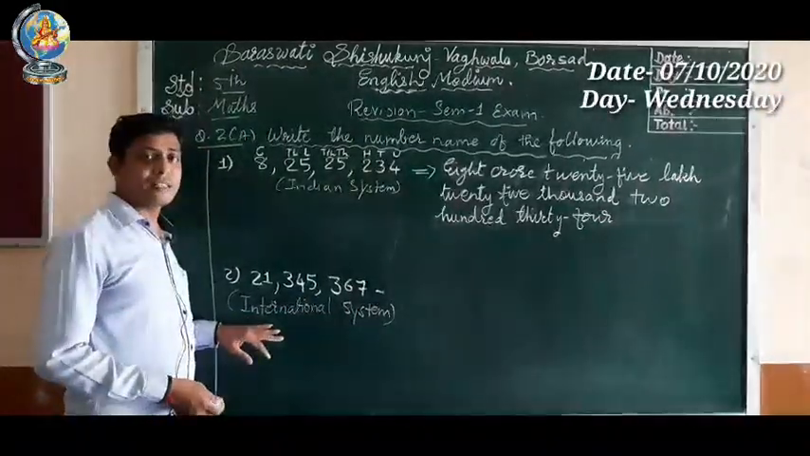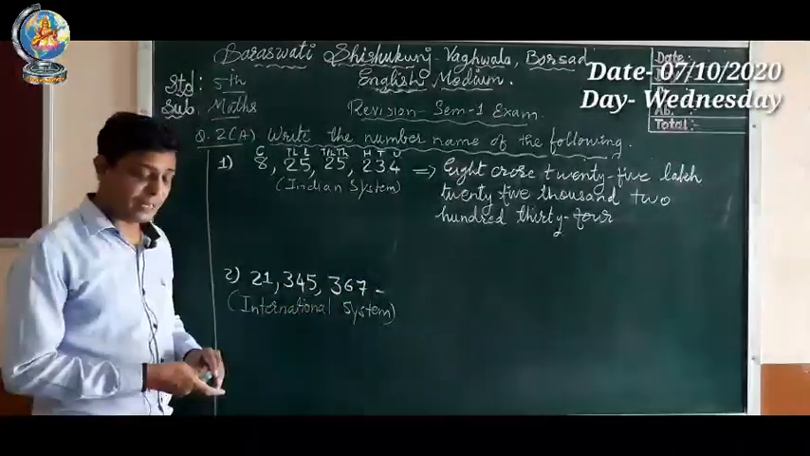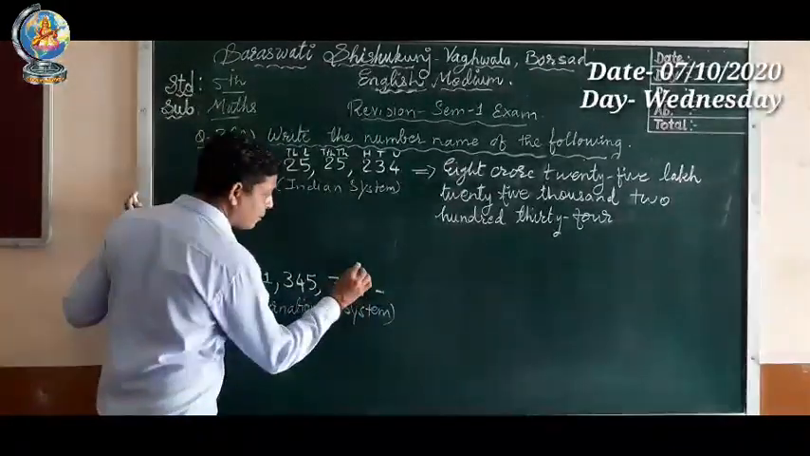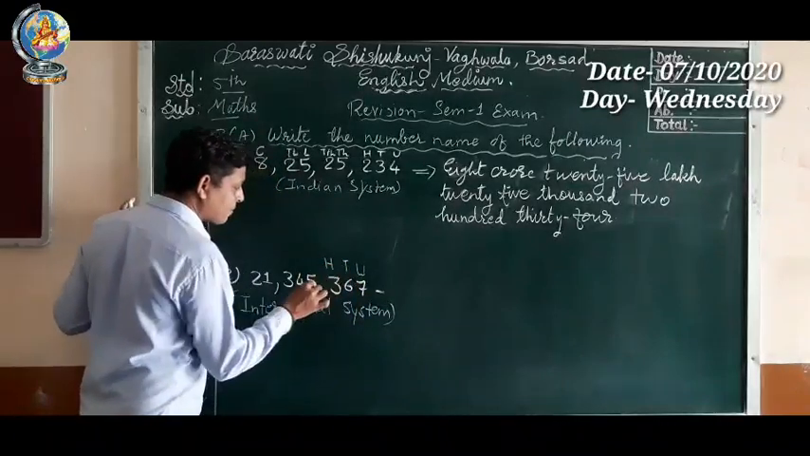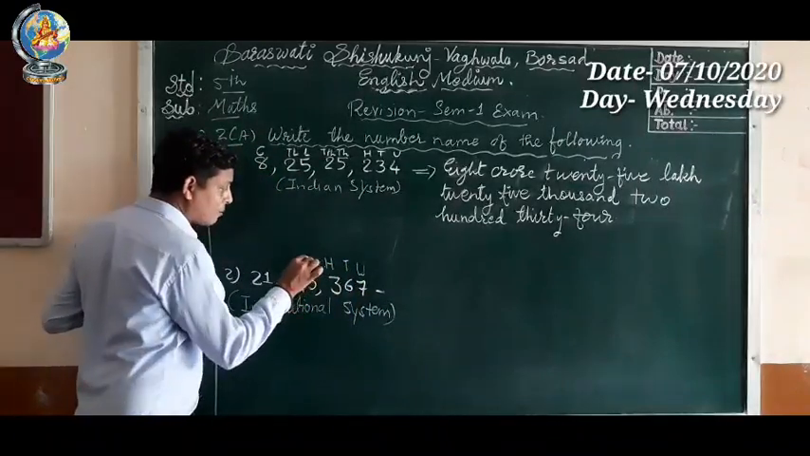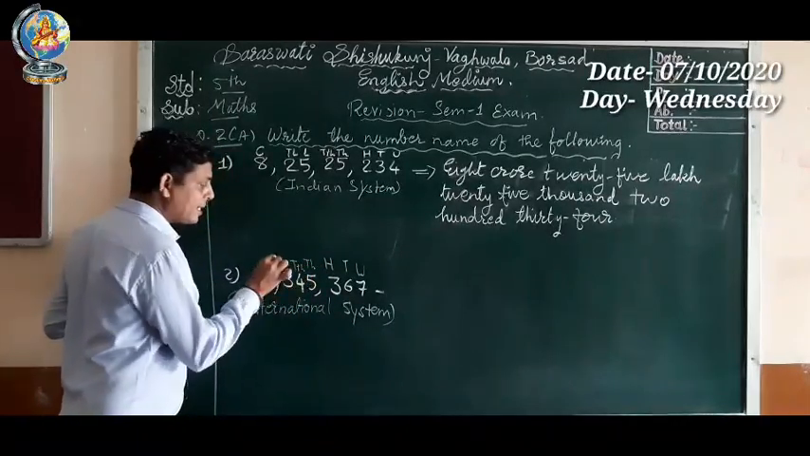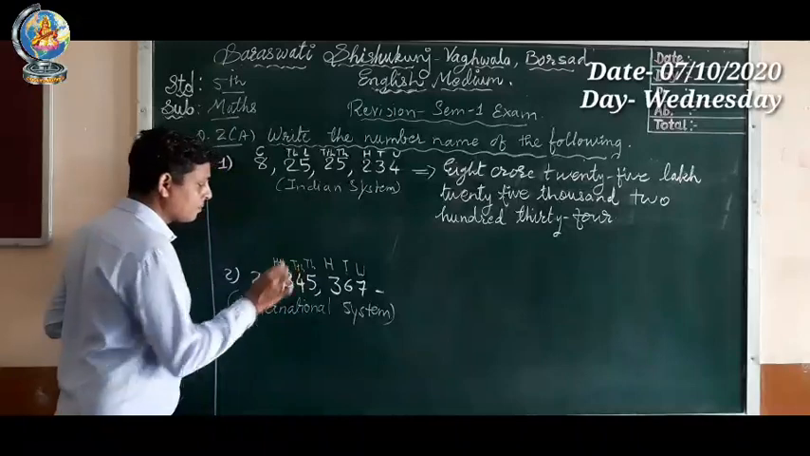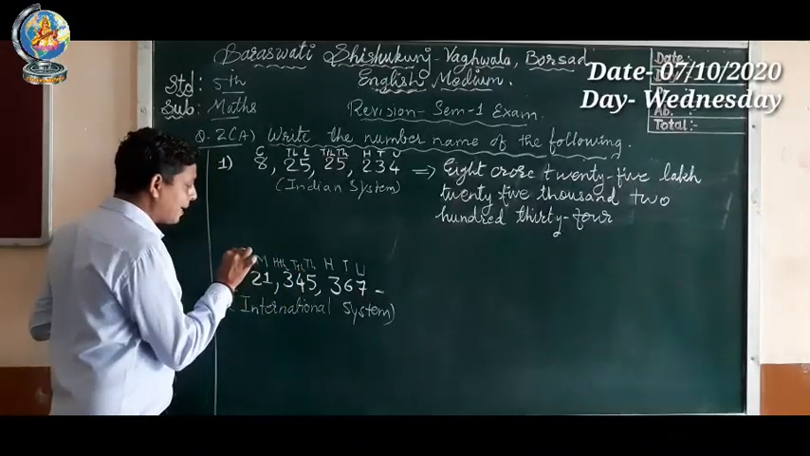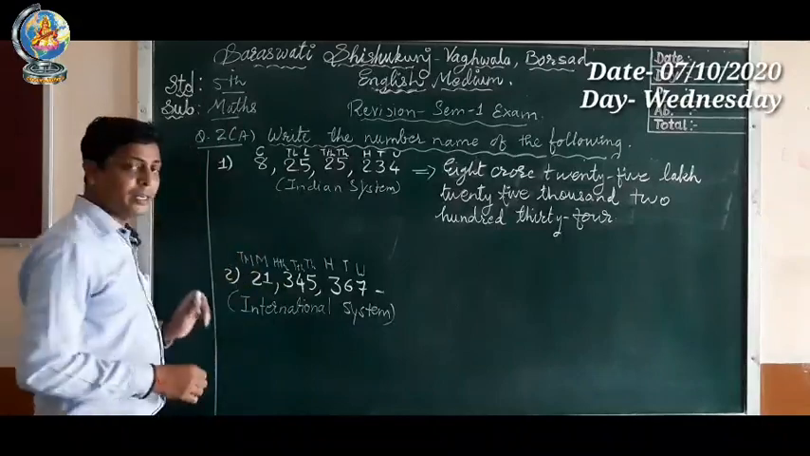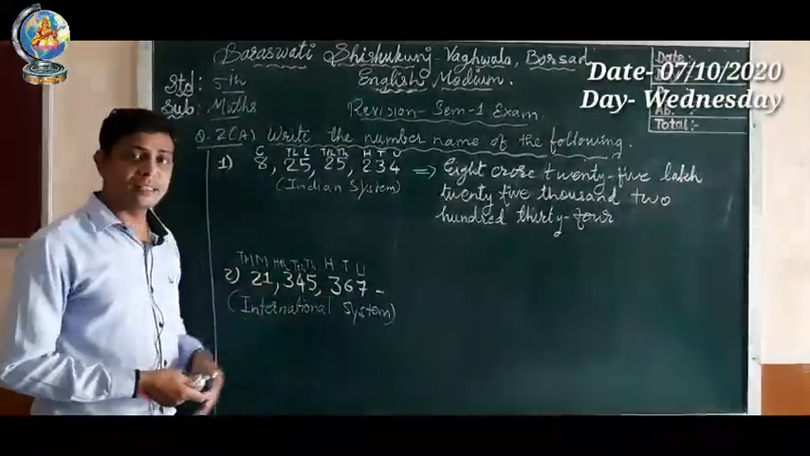Okay, now another example is of the international numbering system. Here the international numbering system is there. So before we write the number name, let's write their place values. Okay, so 7 is on the unit place, 6 is on the 10 place, 3 is on the 100 place. Now 5 is on the 1000 place, 4 is on the 10,000 place, and 3 is on the 100,000 place, 1 is on the million place, and 2 is on the 10 million place. Okay, so now we have written their place values. Now let us write the number name.